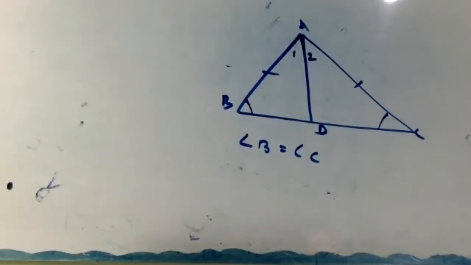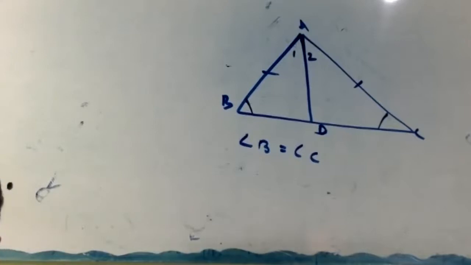Therefore, triangle ABD is congruent to triangle ACD, by SAS congruency.